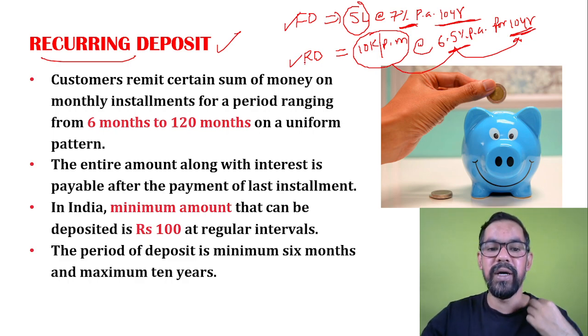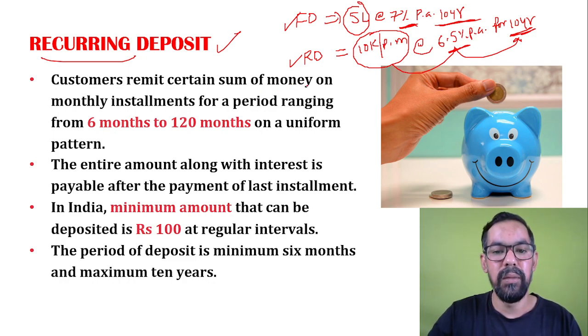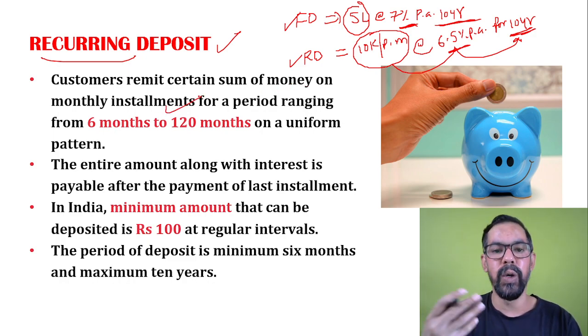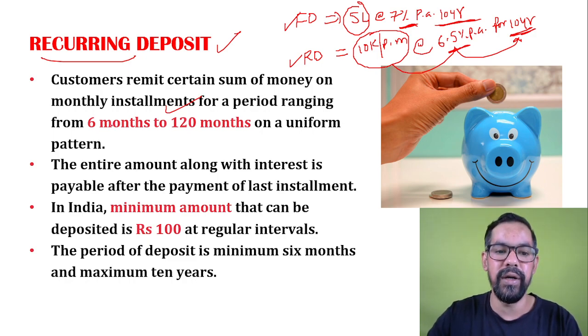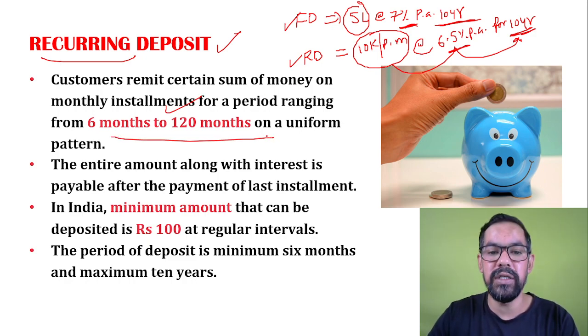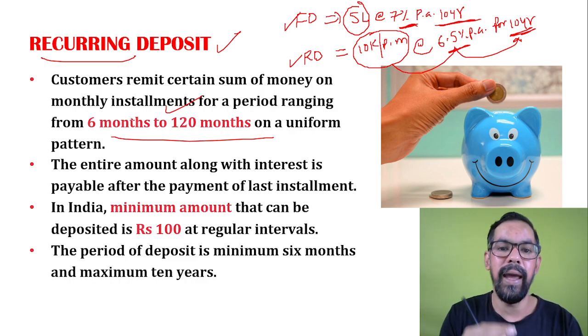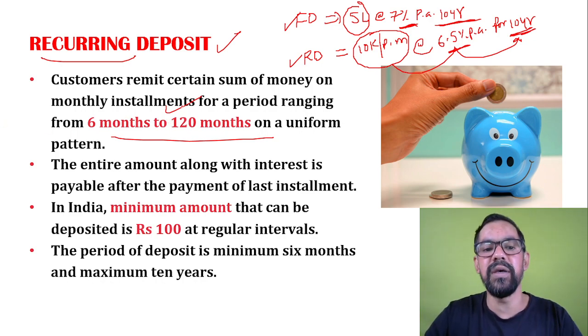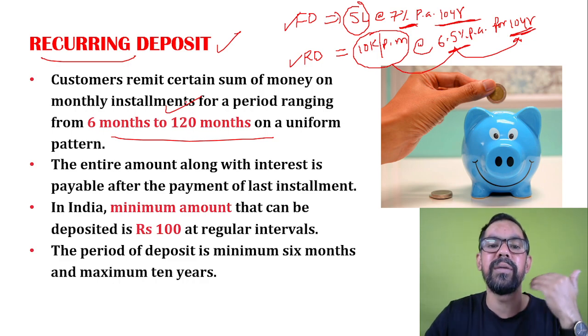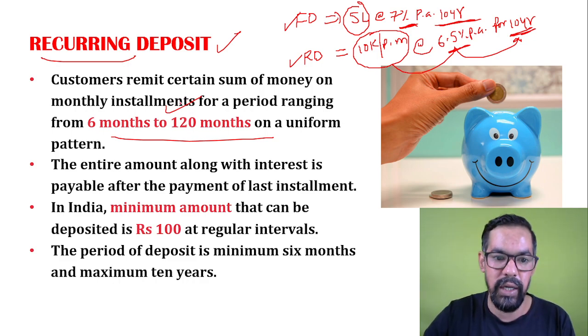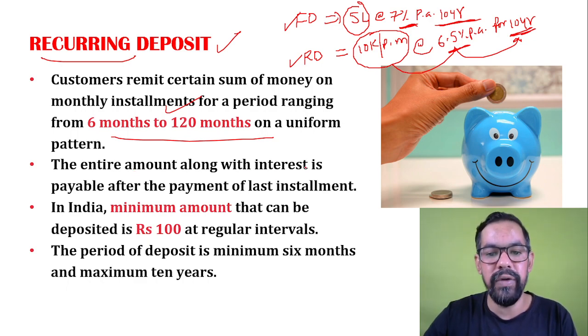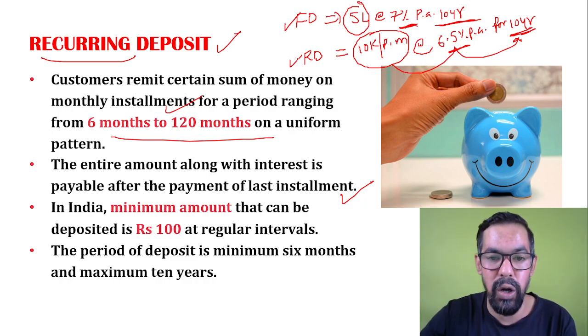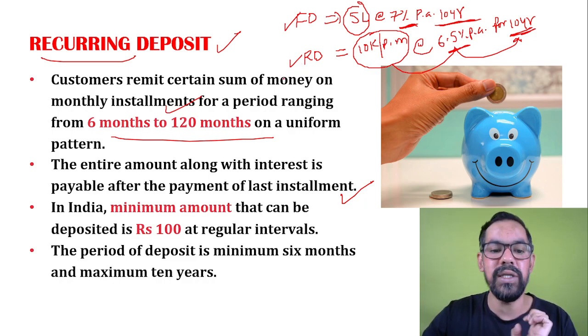So the customer remits a certain sum of money in monthly installments, or it can be quarterly, half-yearly or yearly as well, for a period ranging from 6 months to 120 months, which means 10 years. So the minimum RD time duration is 6 months and the maximum is 10 years, on a uniform pattern. Uniform pattern means if your installment is monthly, it will remain monthly, or if it is quarterly, it will remain quarterly. The entire amount along with interest is payable after the last installment. So after the 120th installment, you will get principal as well as interest.